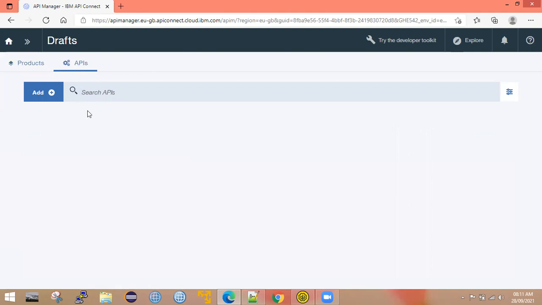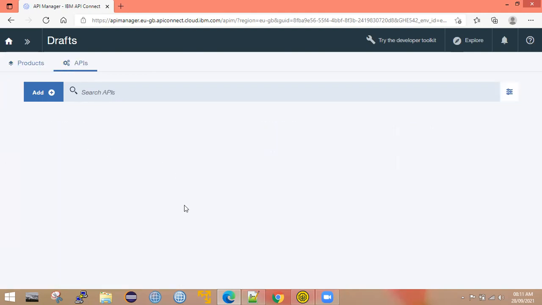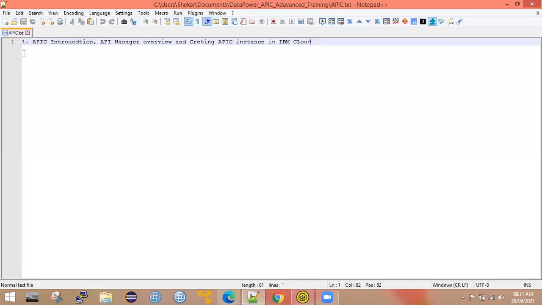Okay. So today let's try to create APIs. As discussed yesterday, we have two kinds of API, SOAP API and REST API. In the beginning of the session, we will create REST APIs and we will make use of the inbuilt policies that we have in the assembly.